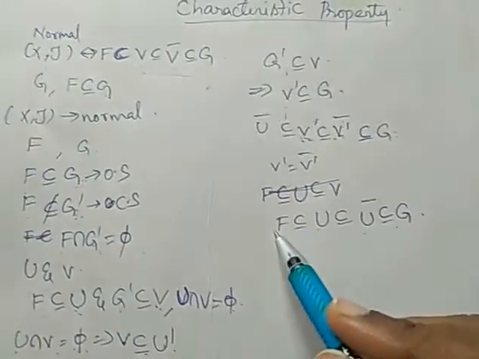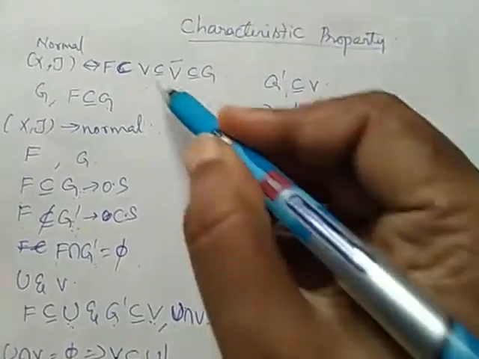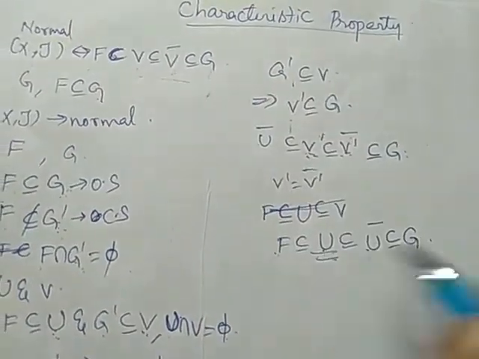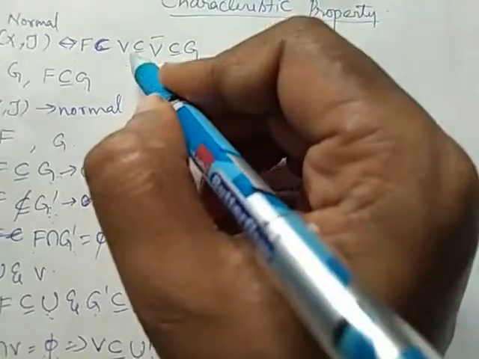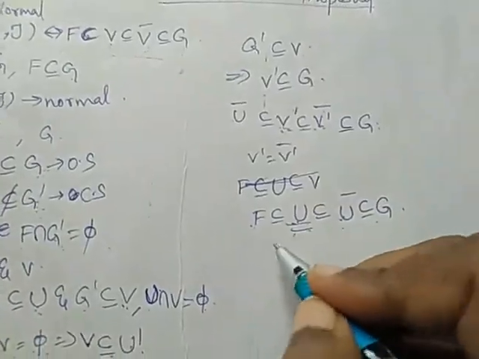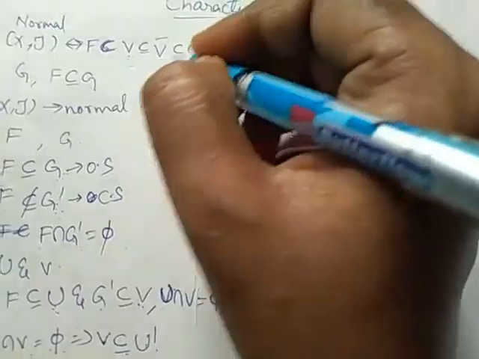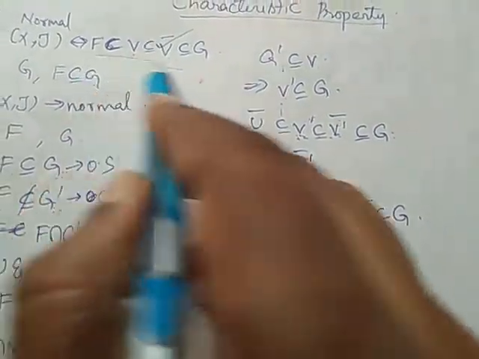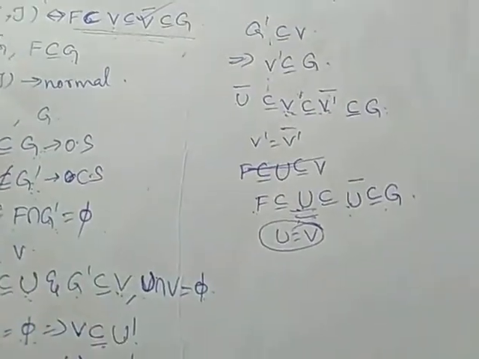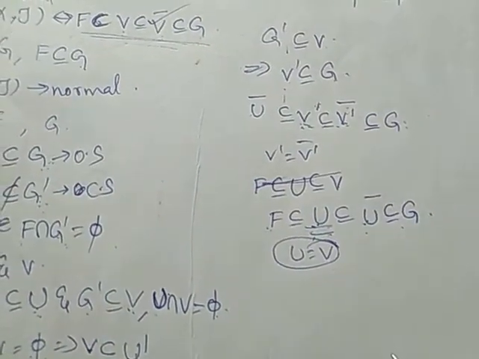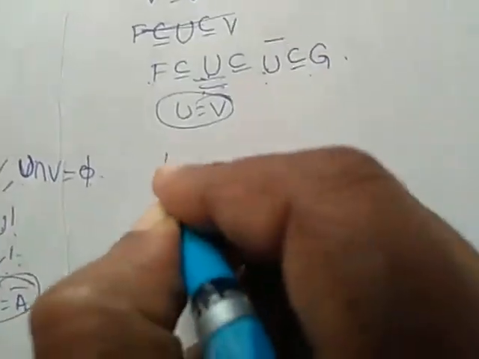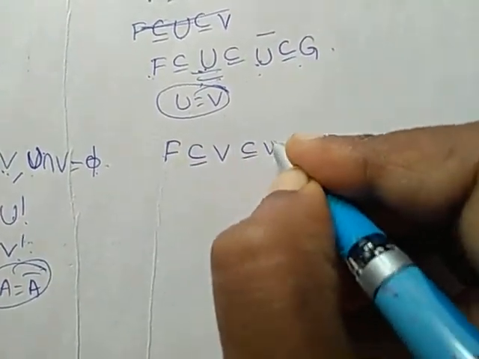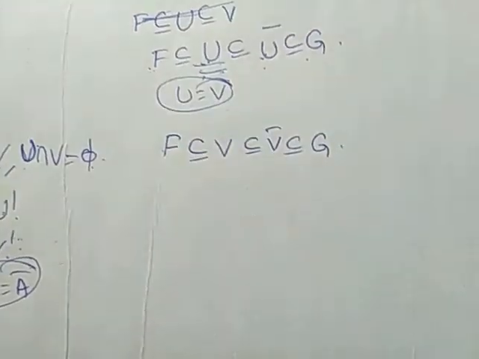Suppose we take this U as V and U closure as V closure. See, U is some open set, U closure is some open set. Instead of V, we can take U. If U is equal to V, we get this result. So, conversely, we have to prove that whenever we have this condition, (X, tau) is normal. So, what is our data? F is a closed set, a subset of V closure, a subset of G.